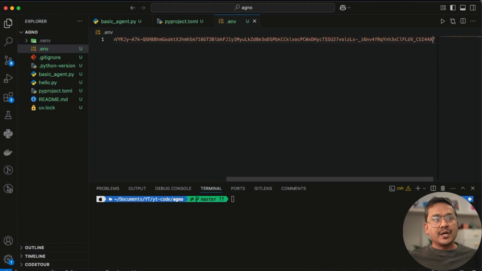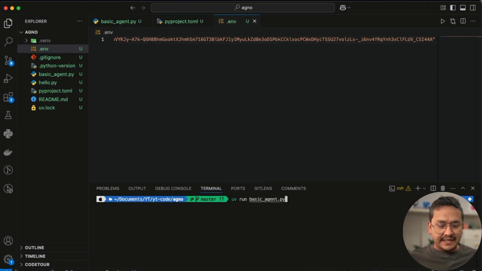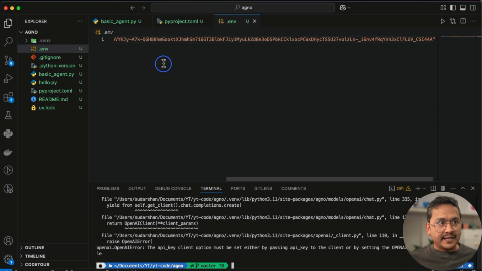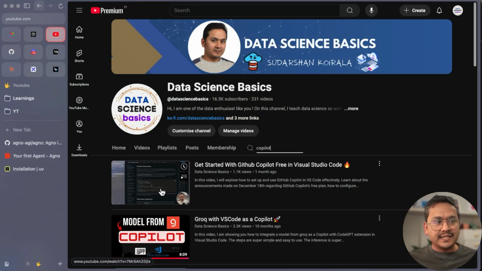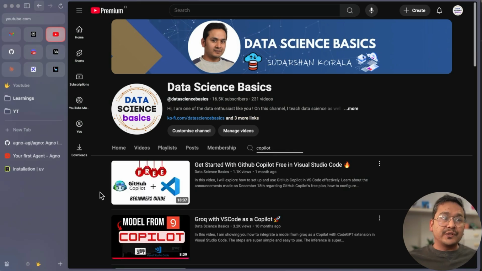I will paste it. But now I haven't loaded this, right? If I still run the file, it will complain there is no API key. So I need to find a way to load the environment variables here, right? There are many ways, but you can ask the Copilot. If you are new to this, I have created a video about GitHub Copilot and how to configure that in VS Code. You can watch that video.